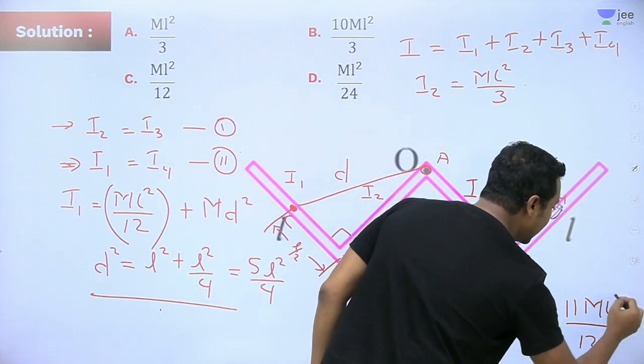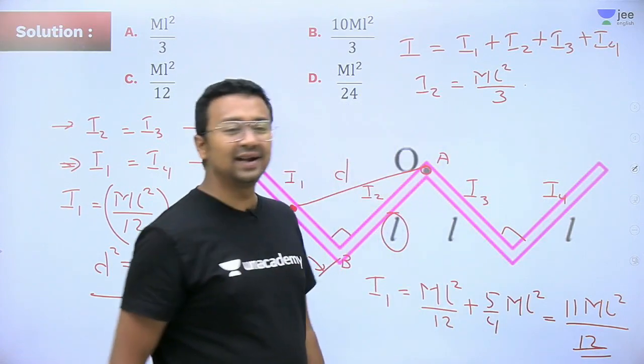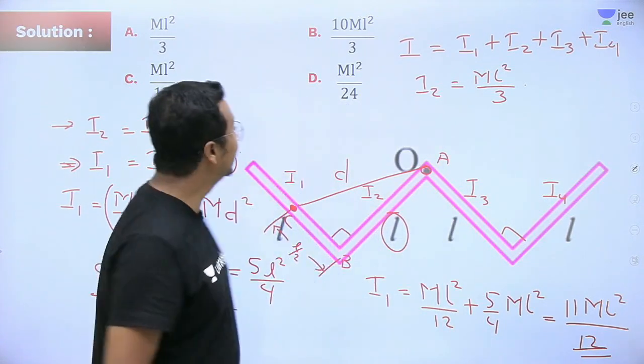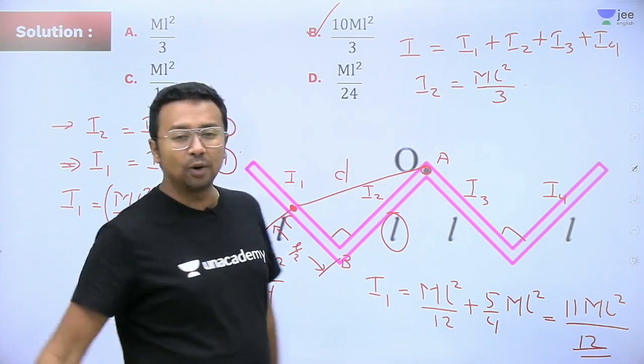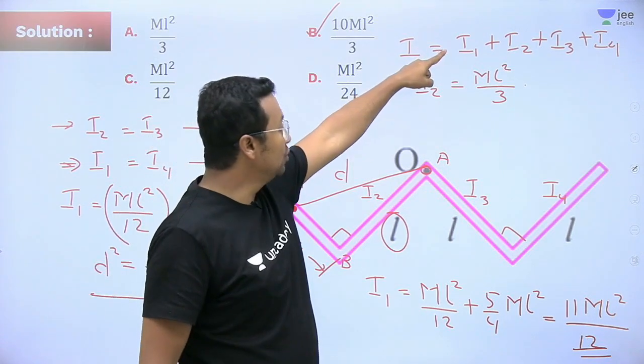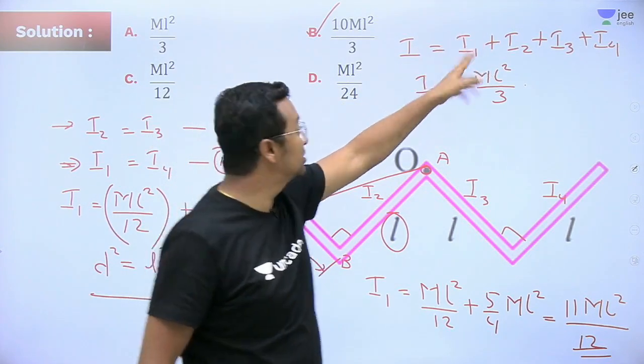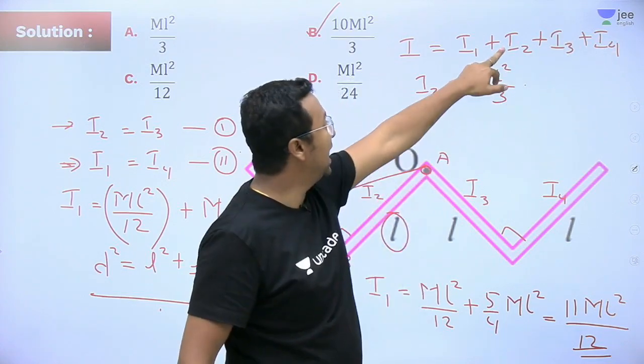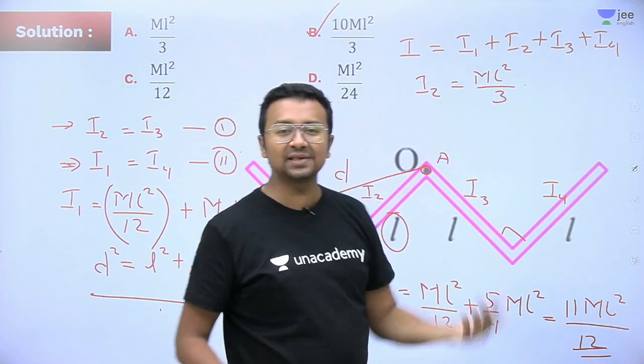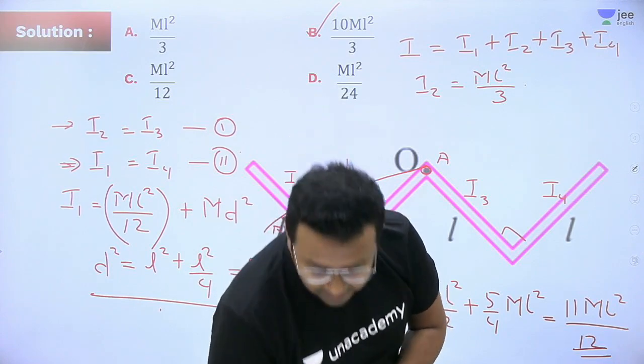11 ml square. Now, I don't think it is a very difficult problem. You can easily get it. Answer will be option B. I1 you got it multiplied by 2 times because I1 plus I4, I2 you got it multiplied by 2 times and you will get your answer as option B.